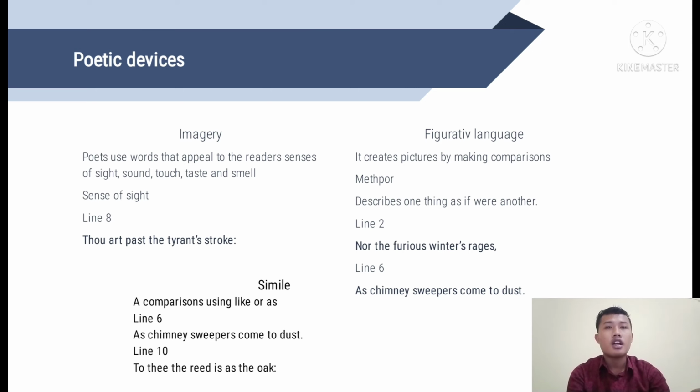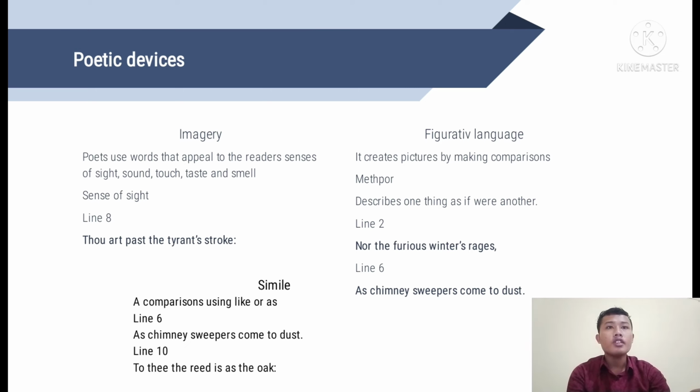And in this I chose one line, for example, that is sense of sight. It can be found in this poem in line 8. This is thought are past the thunder-stroke.